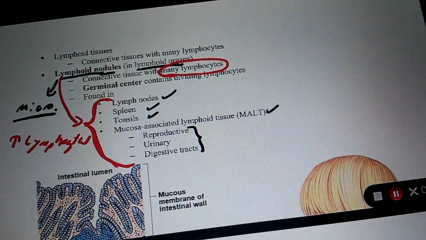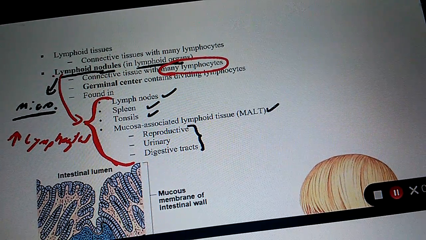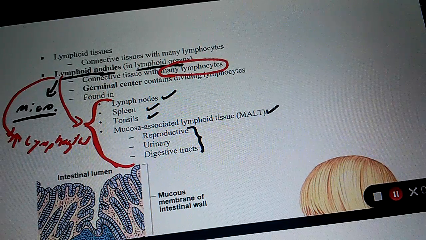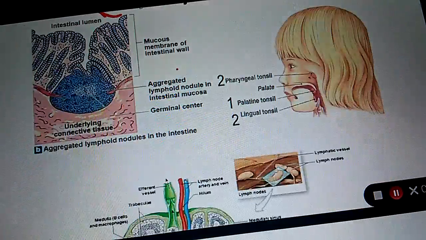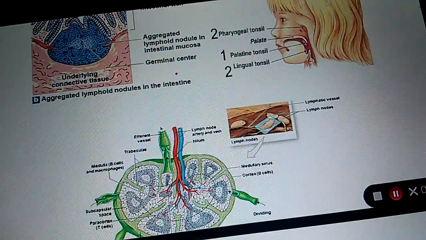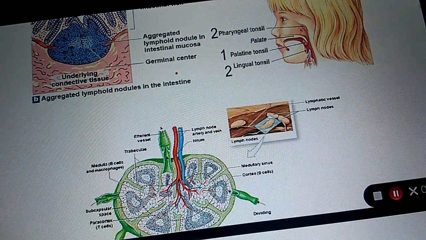Putting high. That's an up arrow for high. Do lymphoid nodules have a large number of lymphocytes? Yes. Do your tonsils have a large number of lymphocytes? Yes. Because do they have lymphoid nodules? Yes.